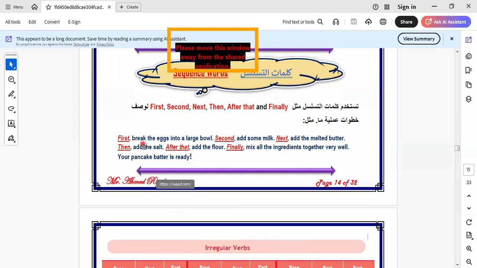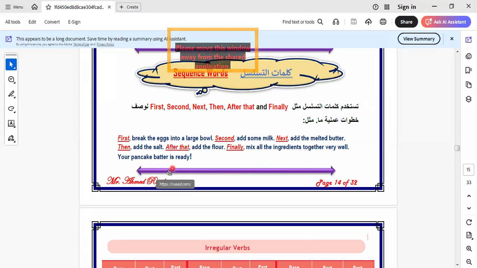Here we say first, bake the cake. In this part we make a recipe of something. First, break the eggs into a large bowl. Second, add some milk. Next, add melted butter. Then add the salt. After that, add the flour. Mix all ingredients together very well. Your pancake batter is ready.